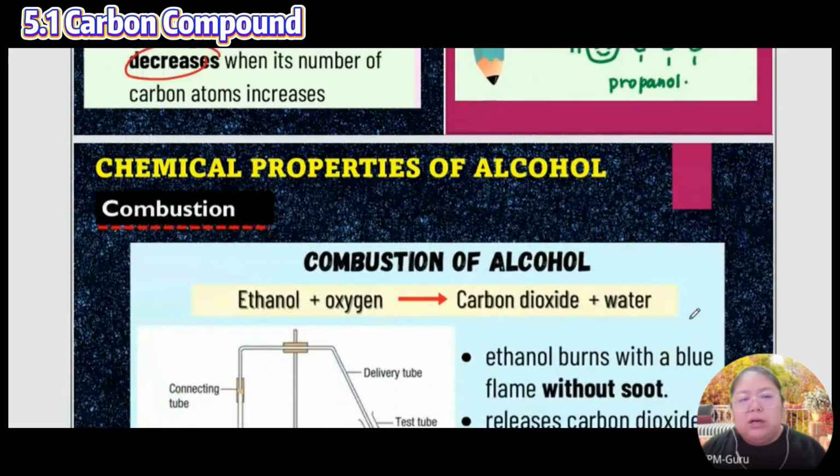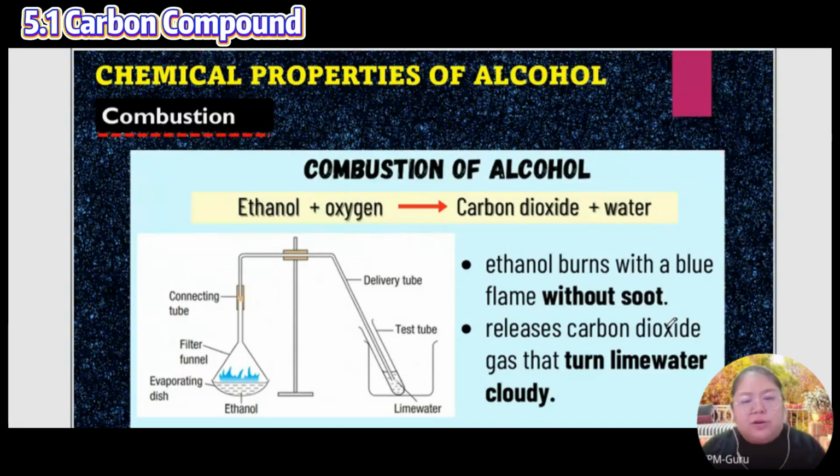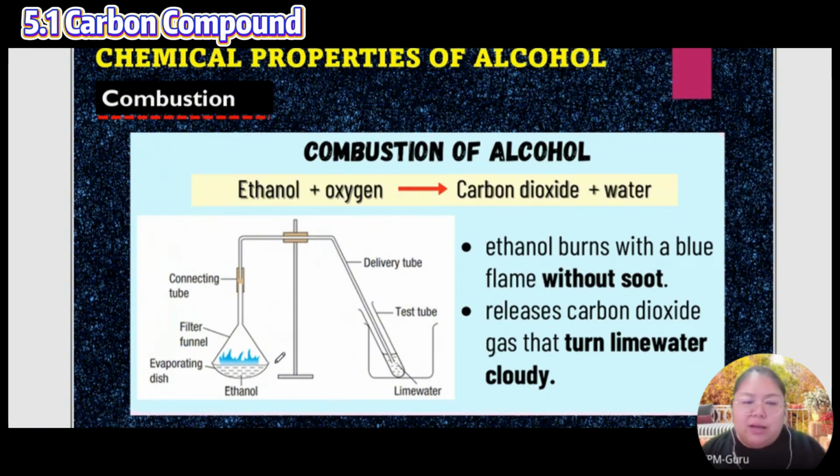Okay, chemical properties for alcohol. What's the function for chemical? First one, combustion. You put the alcohol, sure it will burn stronger somehow, because they got oxygen inside. Okay, so if you put the ethanol and the oxygen inside the tube, wow, they burn faster.